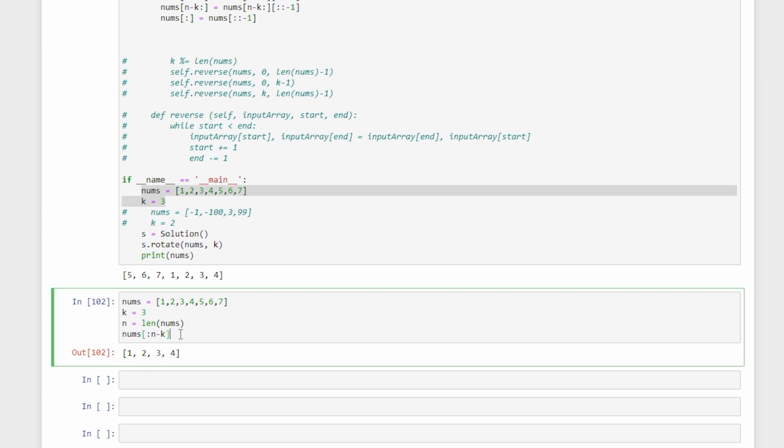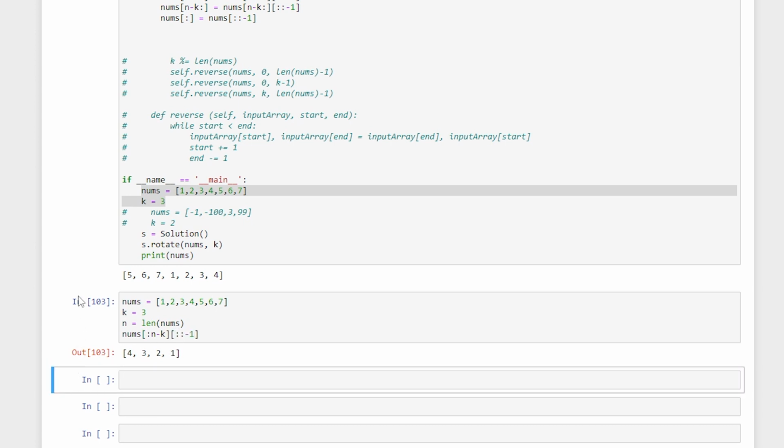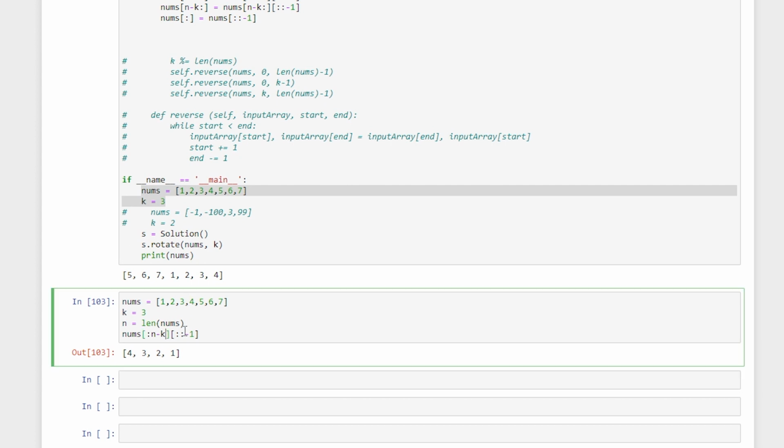It is 1 2 3 4. And now putting colon minus 1, I get 4321. So I append that 4321 instead of 1234. That was the first thing I did. Now I'll replace this in the front, so n minus k. And now first let me get rid of this.